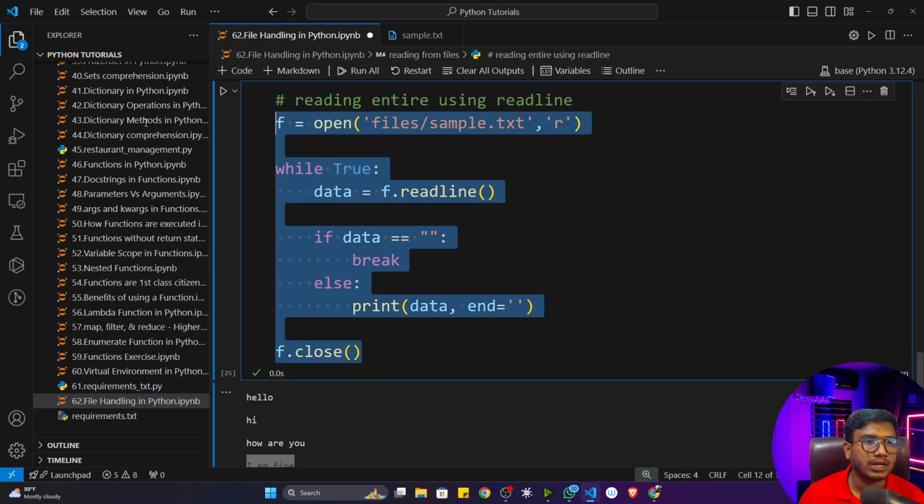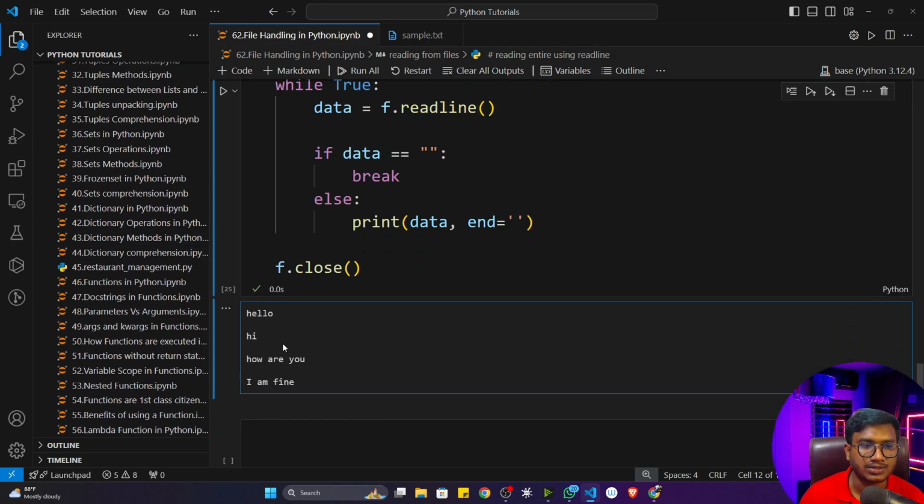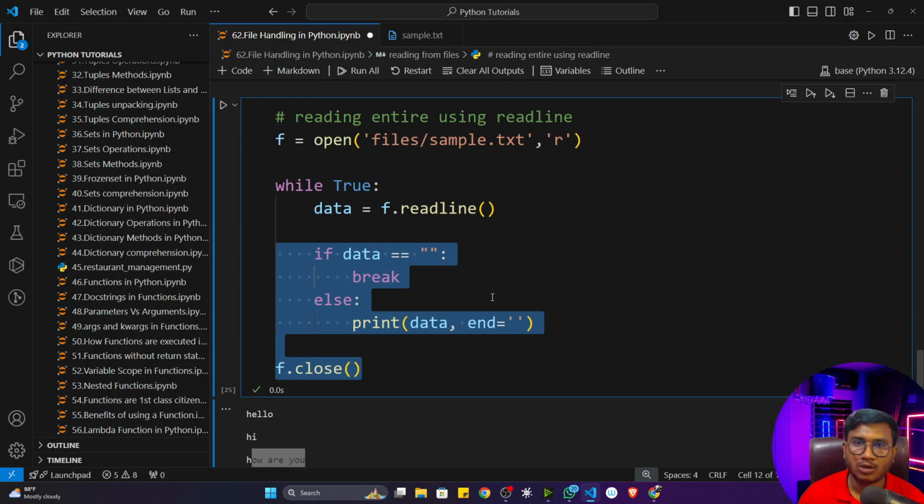You can use this particular code whenever you have lots of text in a file. Let's say you are reading a book, at that time you can use it, because in a book there would be lots of text. So you can use this code snippet at that time. I hope it is clear.